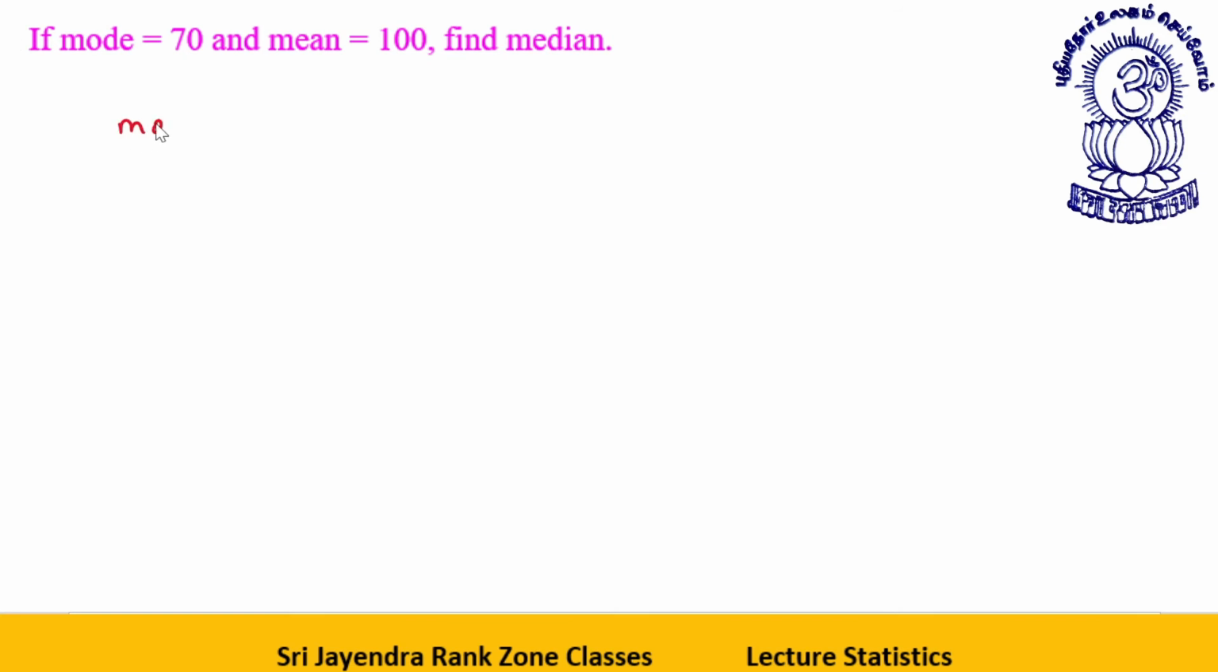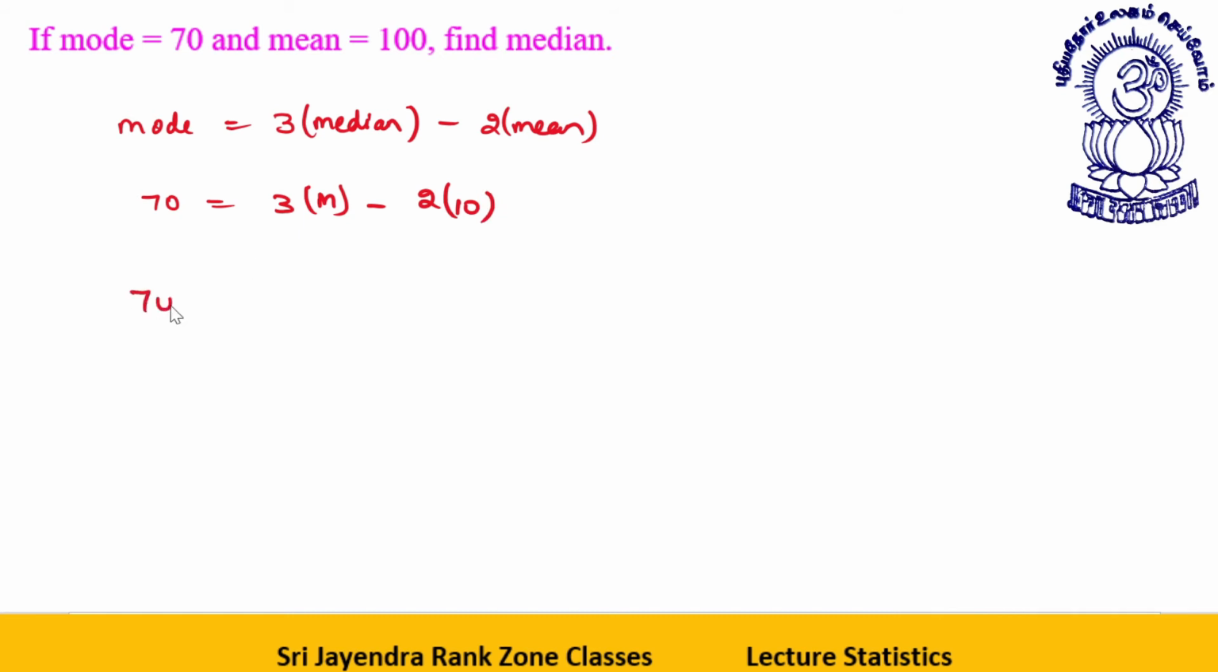Now here we have been given the mode as 70, mean is 100, find the median. We have done a question similar to this. Mode is thrice the median minus twice the mean. If I just put in the values, 70 is equal to thrice the median minus twice the mean. The mean is given to you as 100. 70 plus 200 is equal to thrice the median. 270 is equal to 3 into median. So median will be what? 270 by 3.